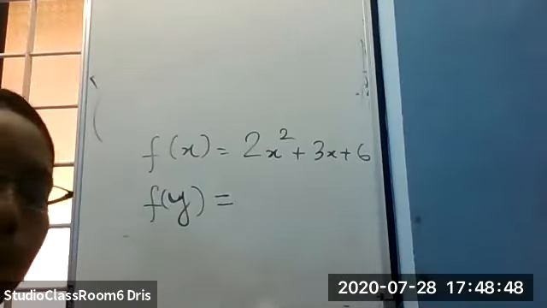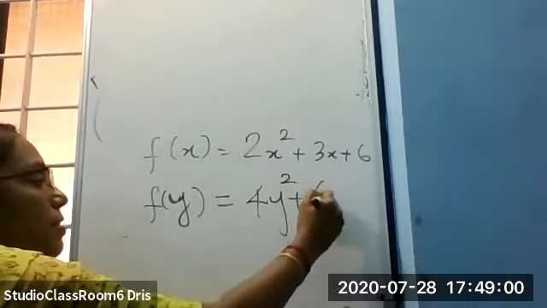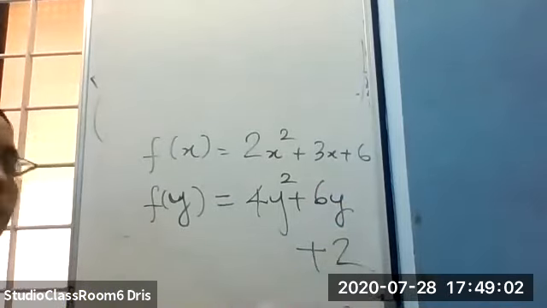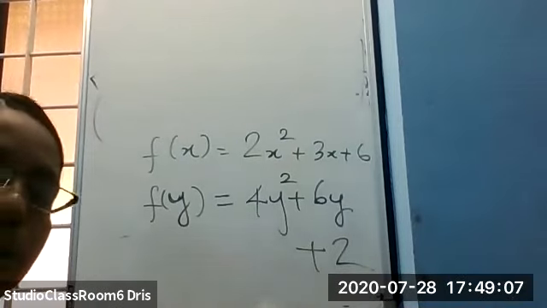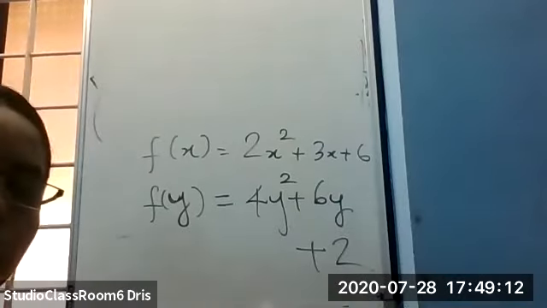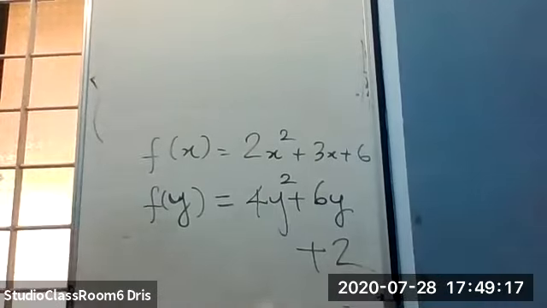F of y is equal to 4y square plus 6y plus 2. Highest power should be 2. There will be 3 terms or 2 terms, but there should be one y square or x square term. That is a speciality. That is a quadratic polynomial.